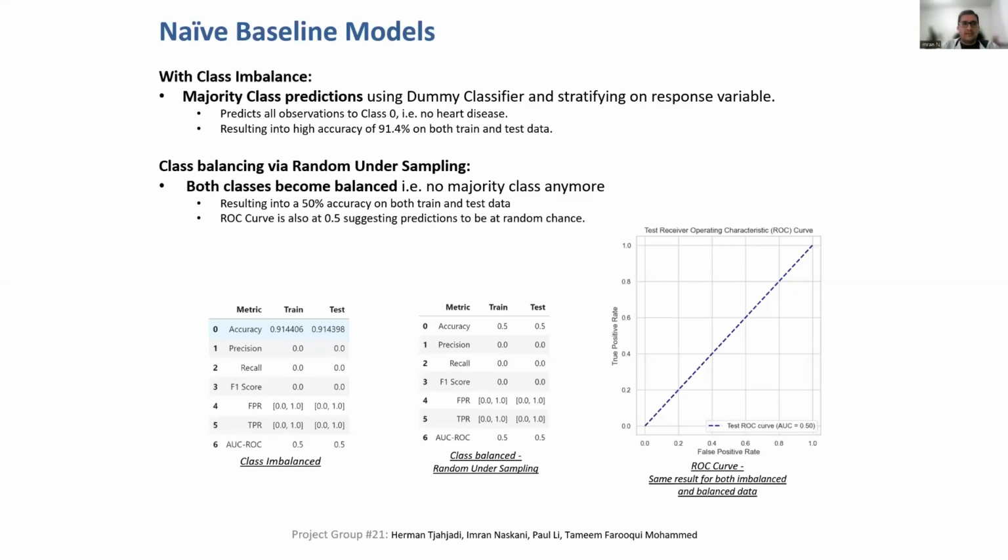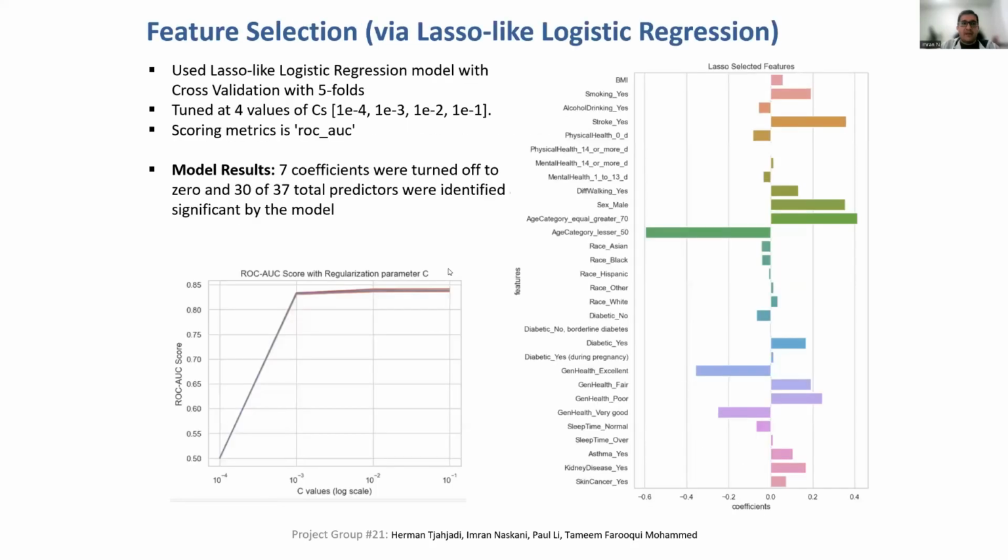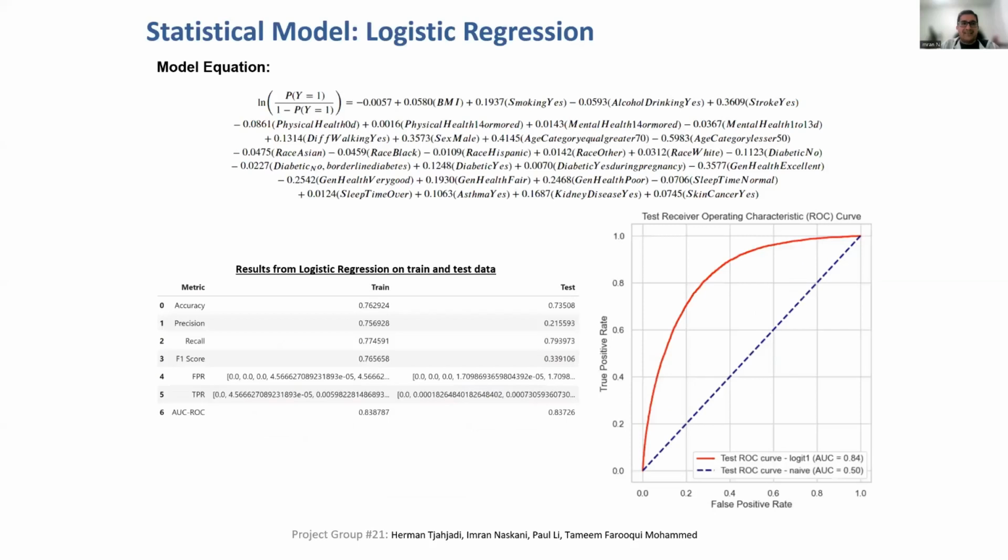The initial unbalanced naive baseline model achieved 91.4% accuracy but lacked any real value. After applying random undersampling for class balancing, the resampled model hit 50% accuracy, mimicking random chance. The area under the curve remained at 0.5. Using lasso-like logistic regression on balanced data, 7 coefficients were turned off, reducing encoded predictors from 37 to 30 for subsequent modeling. Utilizing these 30 predictors in a logistic model on balanced data improved accuracy from 50% to 73.5%. The AUC also increased from 0.5 to 0.84.